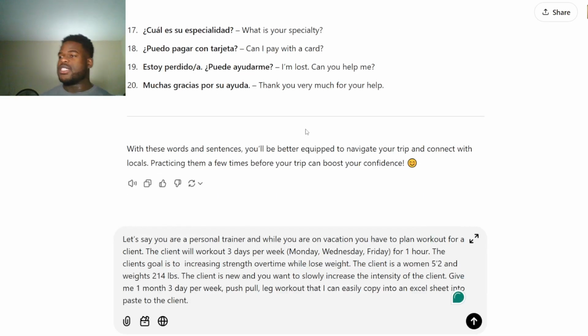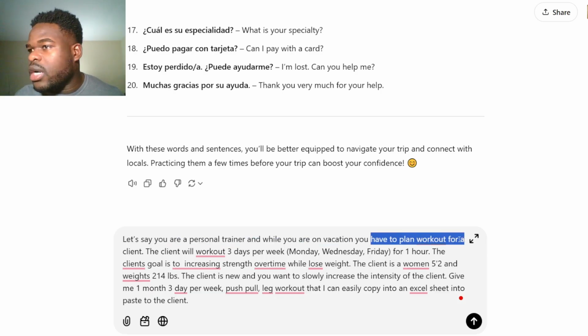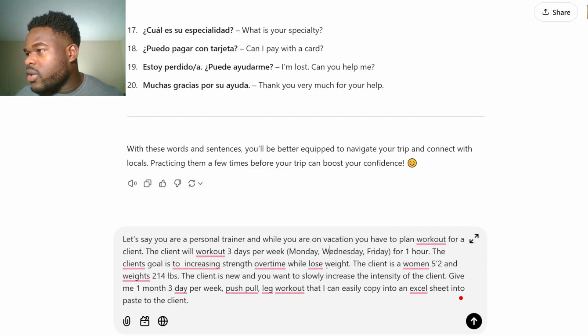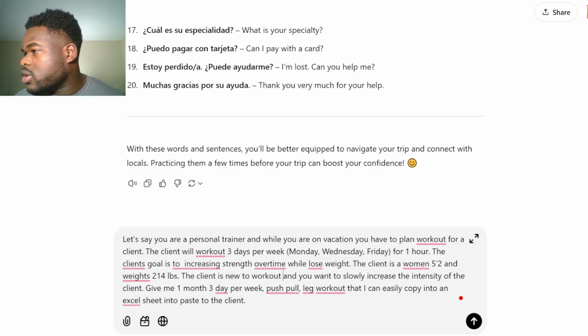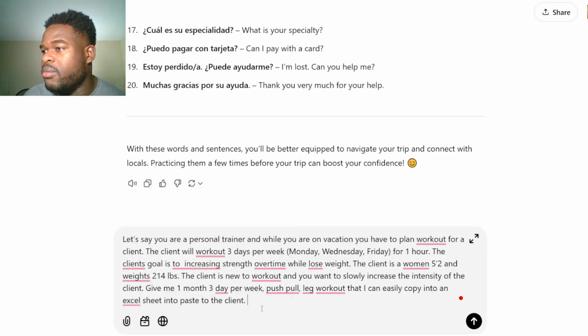So here I come up with the scenario. The prompt is a little bit long, but the more specific, guys, the better. Let's say you're a personal trainer. You have to plan a workout for the client. The client will work out 3 days per week, Monday, Wednesday, Friday, for 1 hour. The client's goal is to increase strength over time and lose weight. The client is a woman, 5'2" and weighs 214 pounds. She's new to working out, and you want to slowly increase her intensity. Give me a 1 month, 3 day per week push-pull-leg workout that I can easily copy into an Excel sheet and paste to the client.